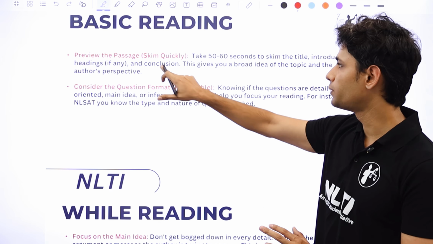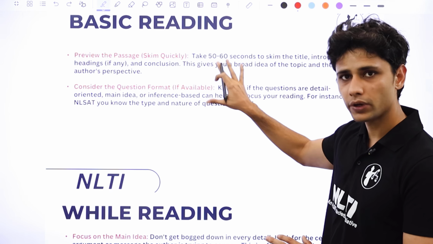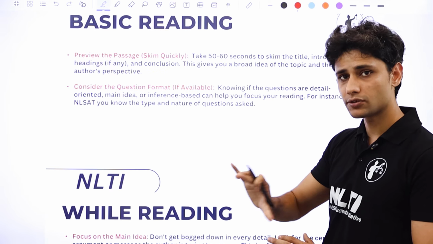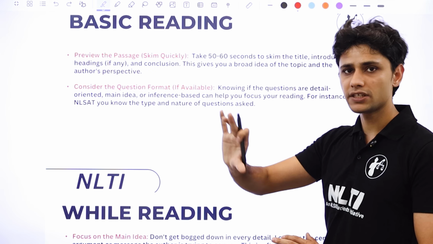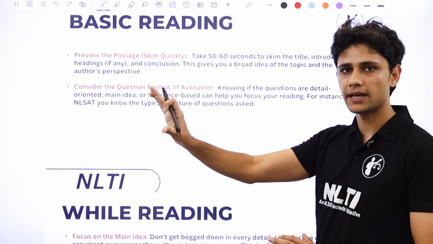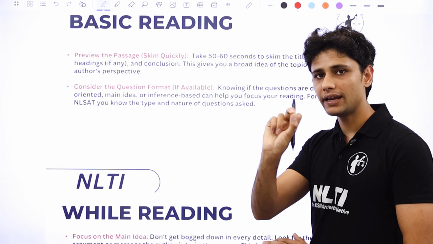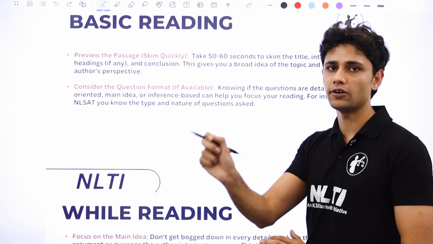That is why this previewing is very important, which is to skim quickly through the passage so that when you're reading a question, you know precisely where the answer to this question lies. So if this question is from, let's say, paragraph 2 of the passage, then you can go back to paragraph 2 and then you can do a slightly more in-depth or perhaps a more careful reading of that passage.